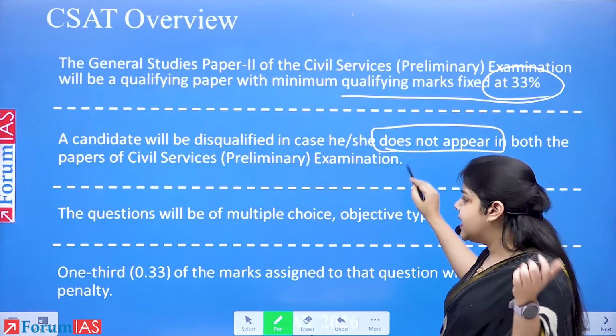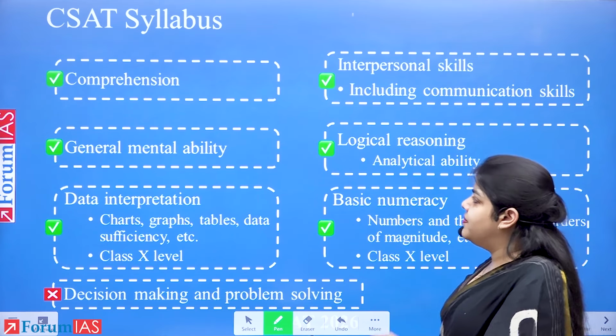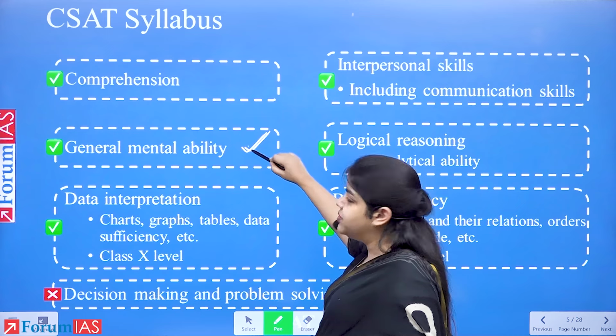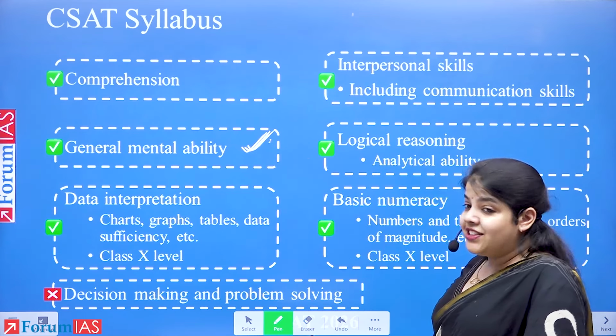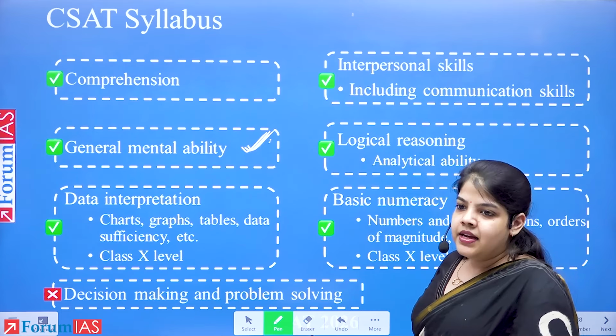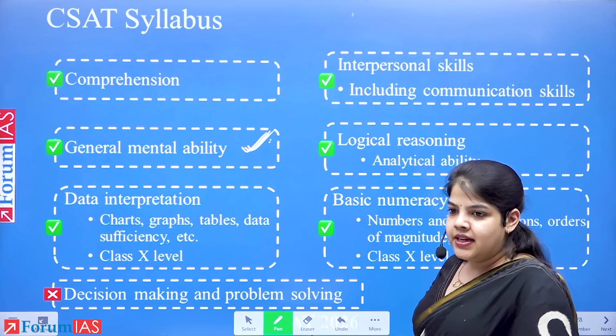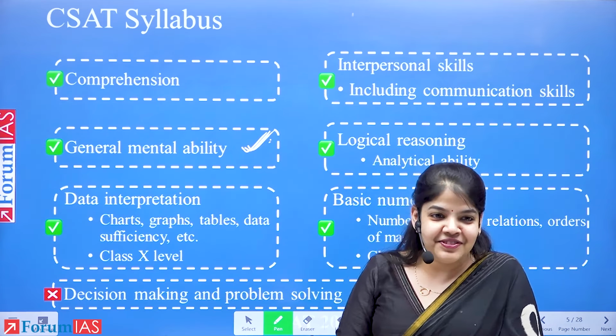This is the syllabus which UPSC has given in its notification. There were 6 sections which UPSC identifies broadly: comprehension or the verbal ability. Then it says general mental ability, and the questions from general mental ability have increased in the last few years. Data interpretation: charts, graphs, tables, data sufficiency, etc. Up to the level of class 10th. But then again, class 10 level is quite dicey. We don't know what is class 10 level because the difficulty of questions is itself increasing.